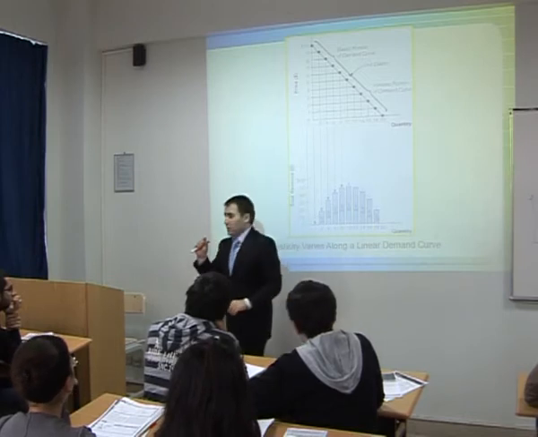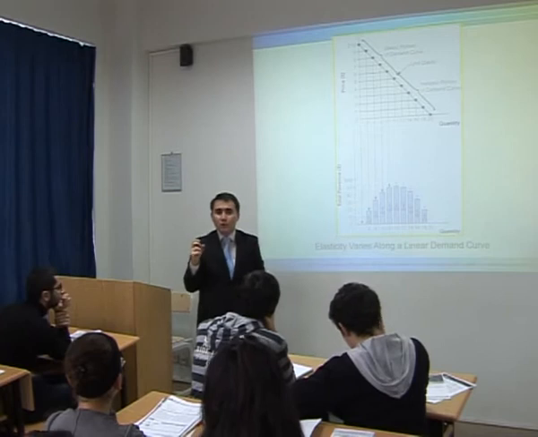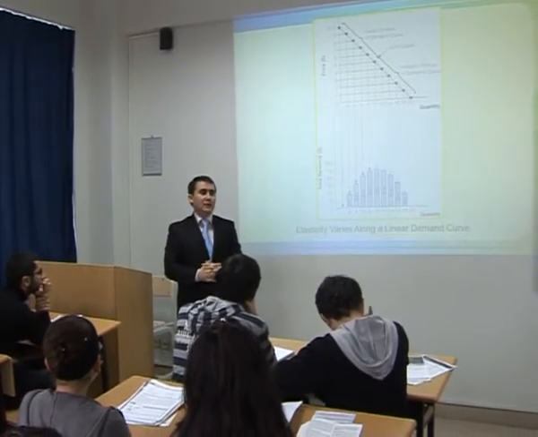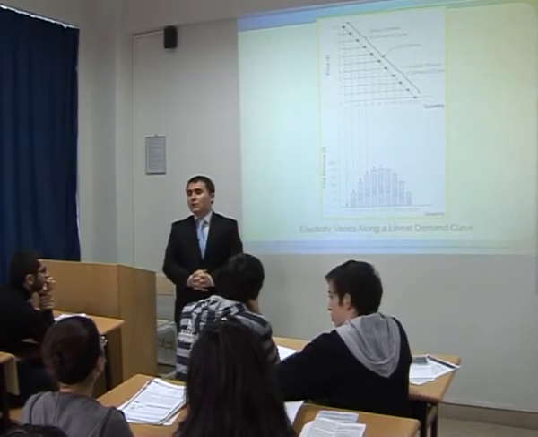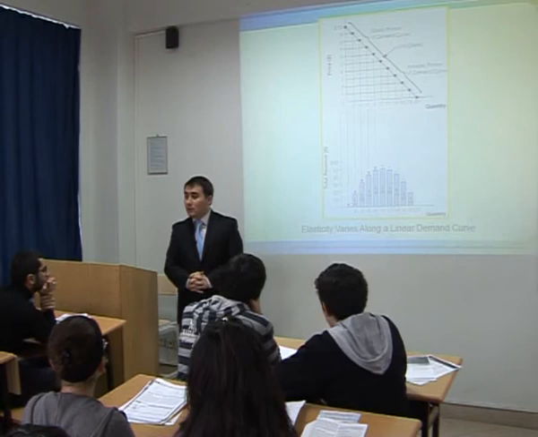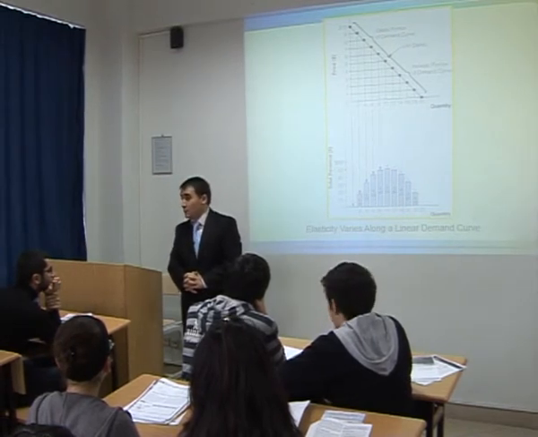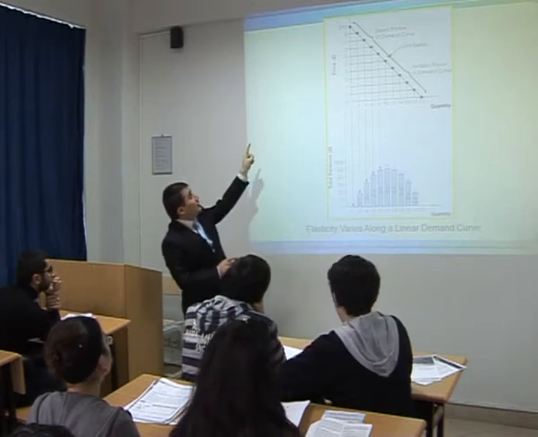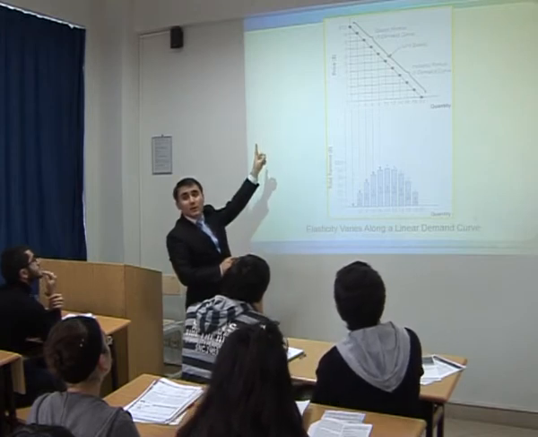So the main concept that you should always recall is that price elasticity of demand is always about percentage changes. So, for example, please look at the upper part.